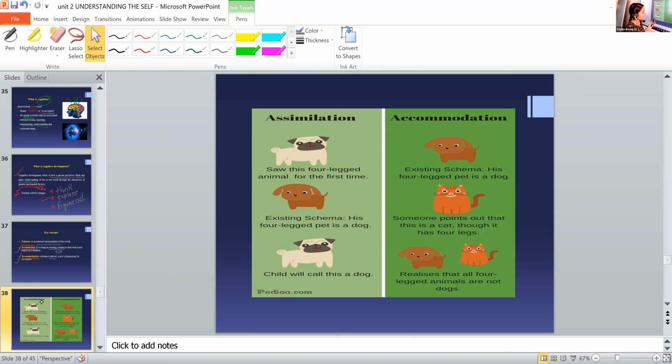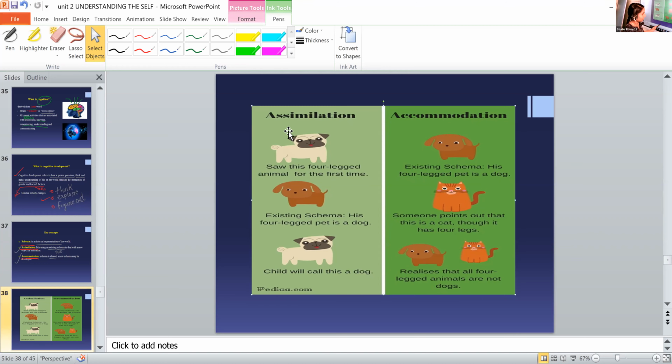The existing schema of a 2-year-old child is that he has a pet in his house, right? So according to him, all 4-legged animals are dogs. So here he sees another color dog, he calls it a dog. His schema is not changed. That is called assimilation.